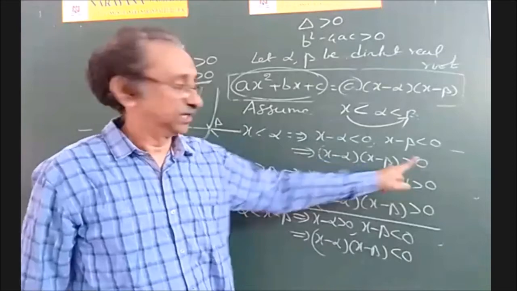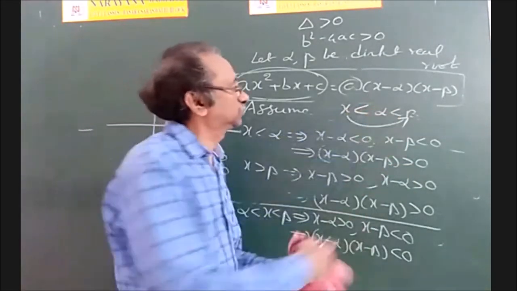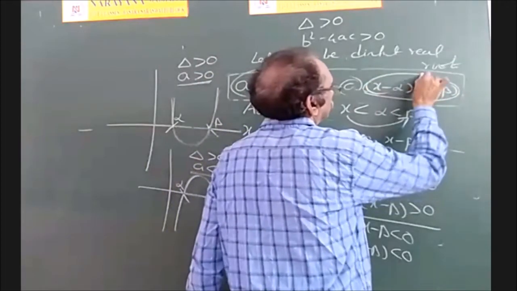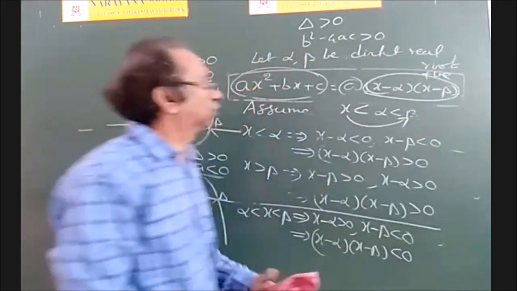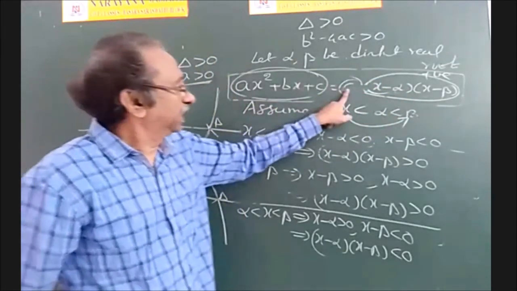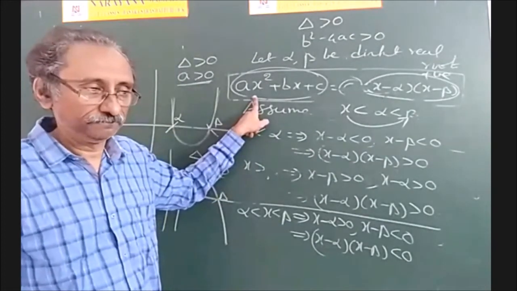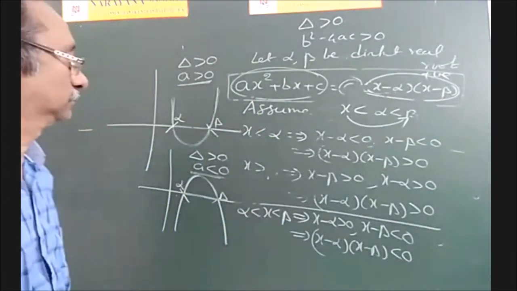So (x minus alpha) into (x minus beta) is positive. Therefore, if a is positive, this entire expression is positive. If a is negative, this entire expression is negative. Okay? Okay, sir. Thank you.